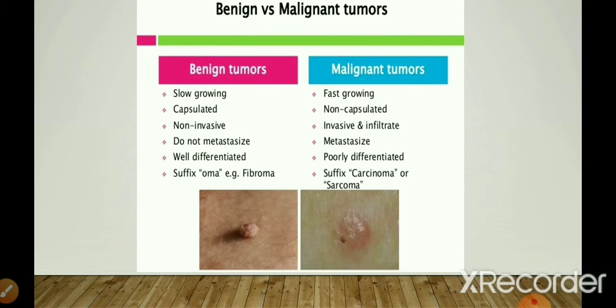Benign tumors are not invasive, whereas malignant tumors are invasive and infiltrate. Benign tumors do not metastasize, whereas malignant tumors do metastasize. Benign tumors are well differentiated, unlike malignant tumors, which are poorly differentiated.